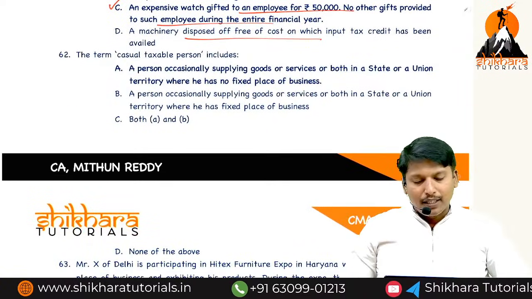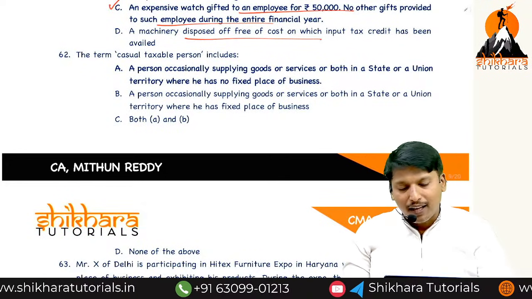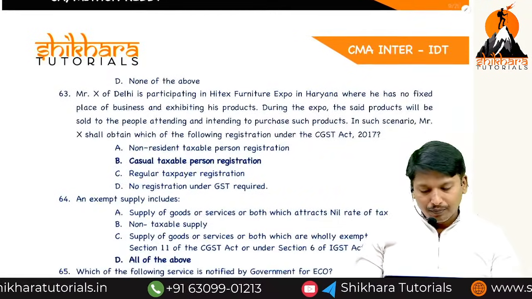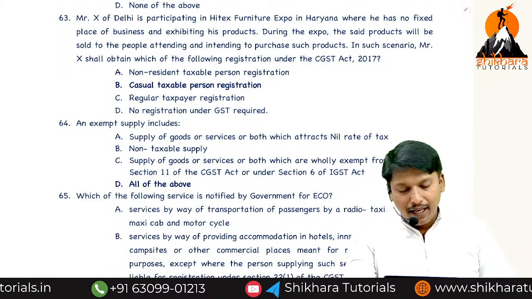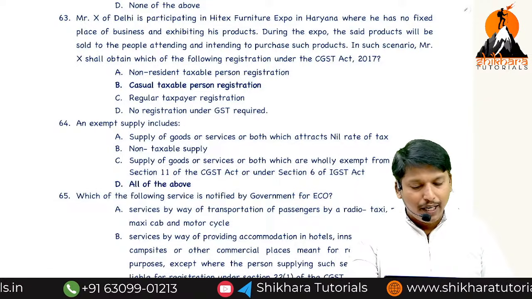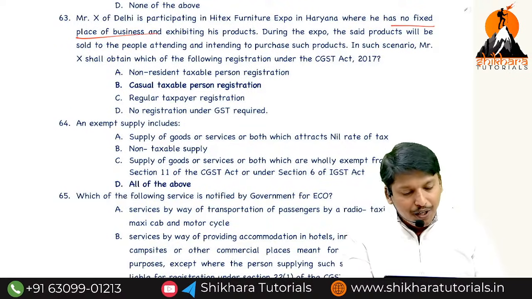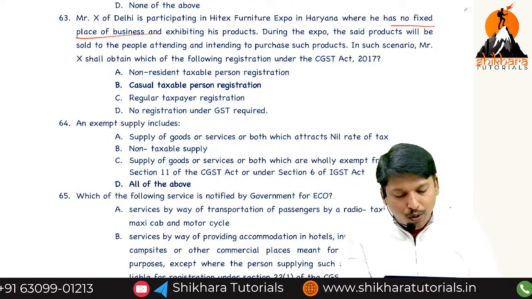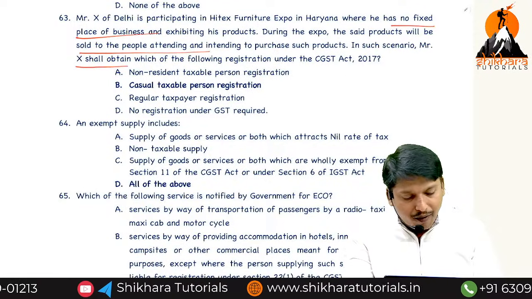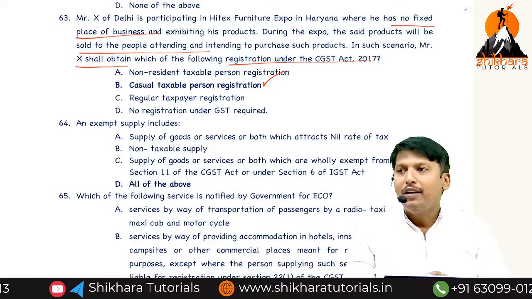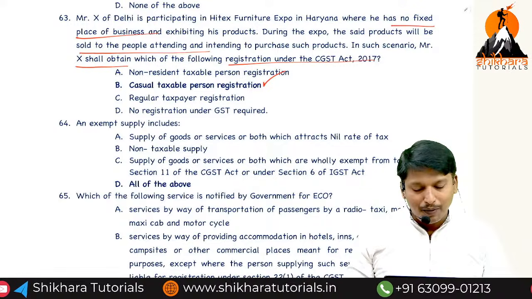Casual taxable person is a person occasionally doing business in a state where there is no fixed place of establishment. Mr. X of Delhi is participating in a high-tech furniture expo in Haryana where he has no fixed place of business. During the expo, the product is sold to people attending who intend to purchase. In this scenario, Mr. X obtains registration as a CTP.